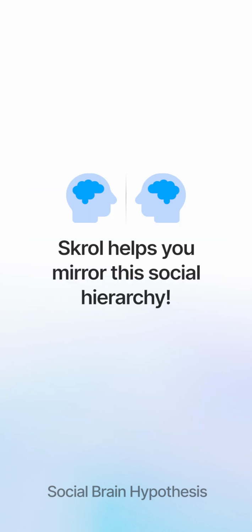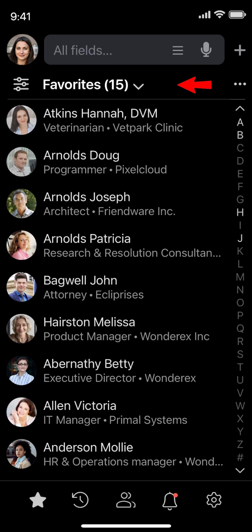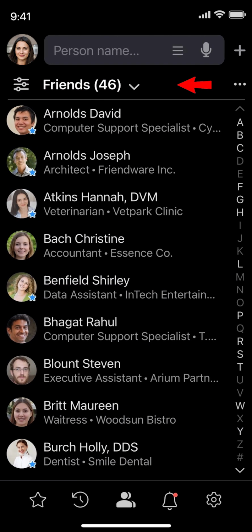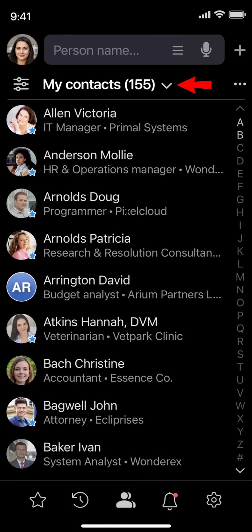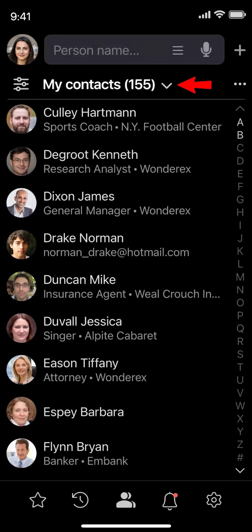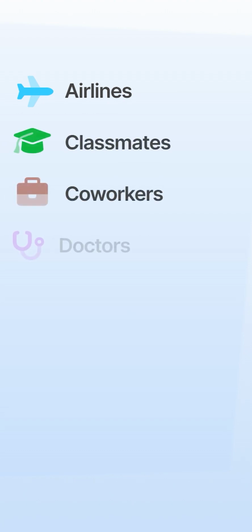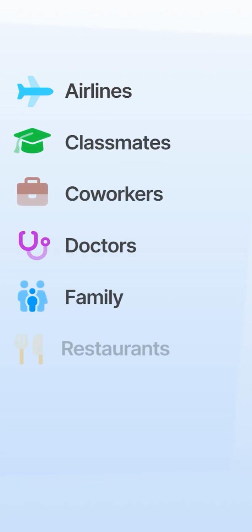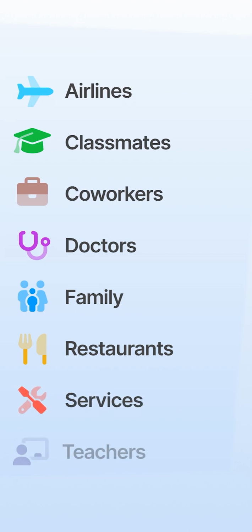Skrol helps you mirror this social hierarchy by placing loved ones and good friends into the favorites group, 50 mere friends into the friends group, around 150 meaningful contacts into the my contacts group, and the rest into various groups, such as airlines, classmates, co-workers, doctors, family, restaurants, services, teachers, and similar others.